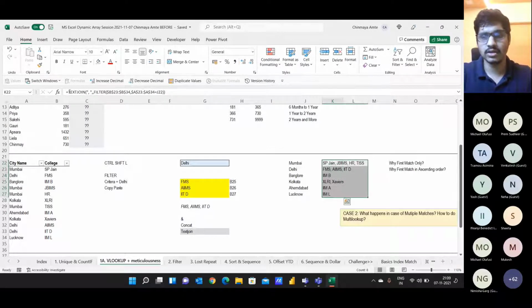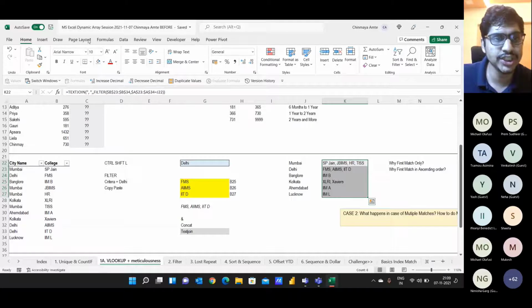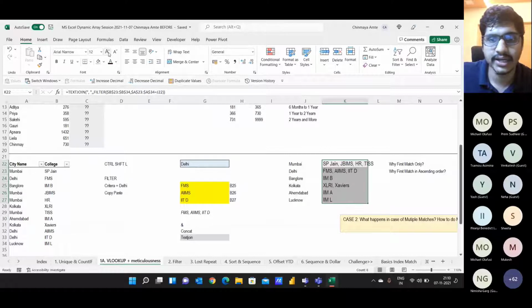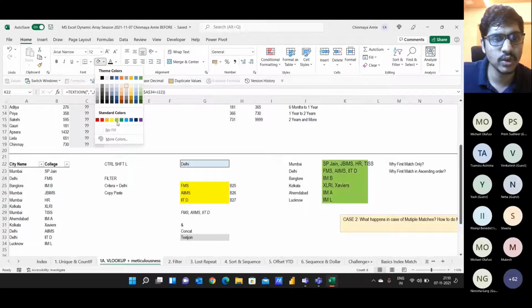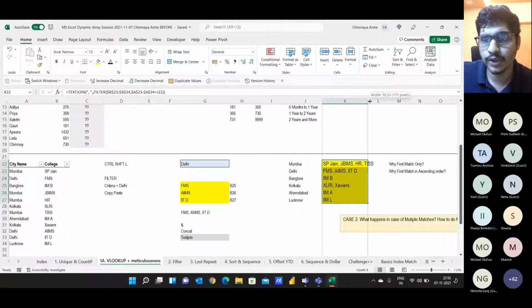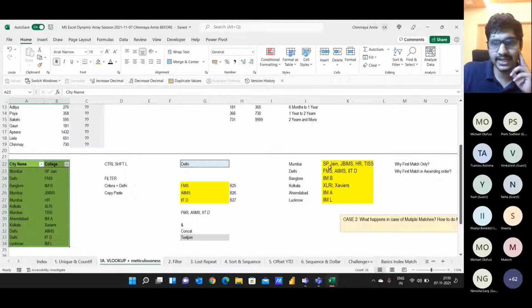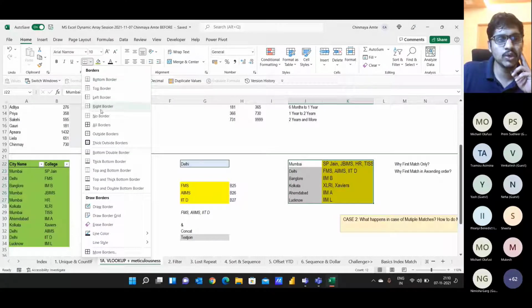So I'll just auto highlight it. I'll change it to some better font color, maybe dark black. I'll just highlight it better, in yellow. So this is the output which we have been able to get. This is our raw data set which I have highlighted in, let's say, green color. So this was our raw data set and this is our filtered data set. Now you can see the difference between the two data sets.